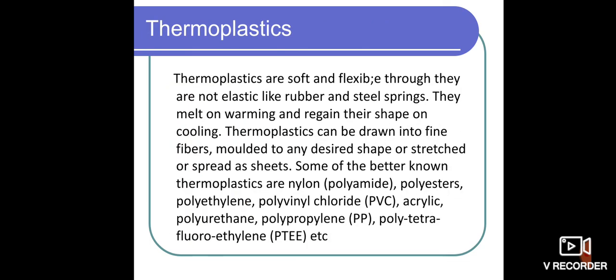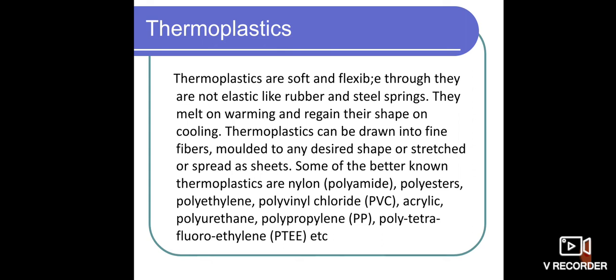Then the thermoplastics. Thermoplastics are soft and flexible, though they do not show elastic nature. The best examples for thermoplastics are nylon, polyester, polyvinyl chloride, that is PVC pipes, and acrylic.